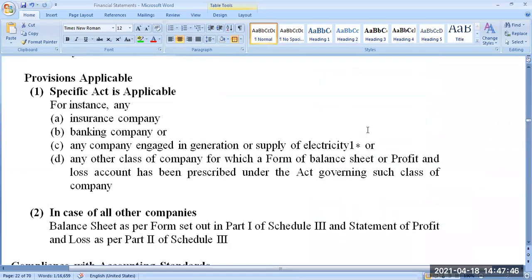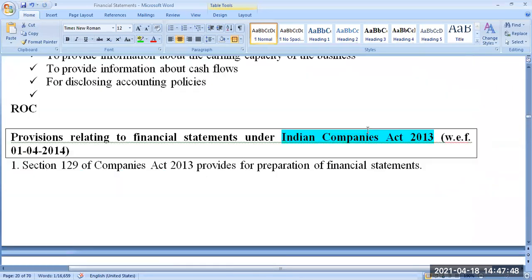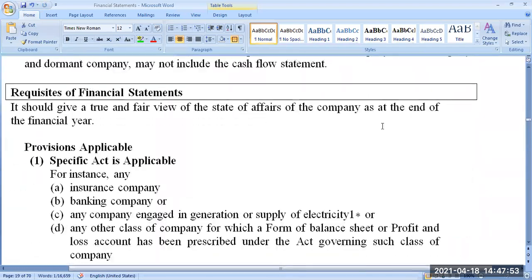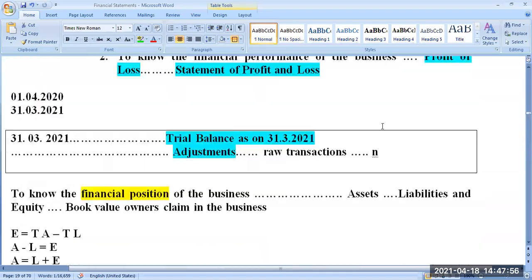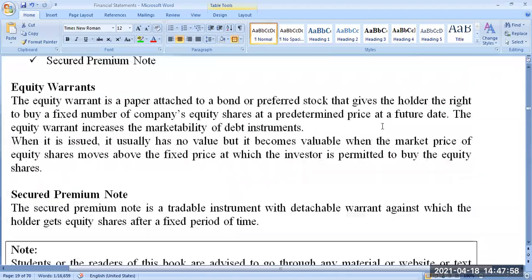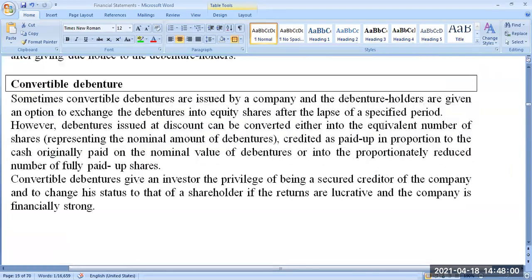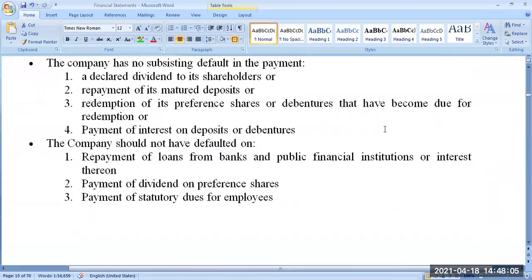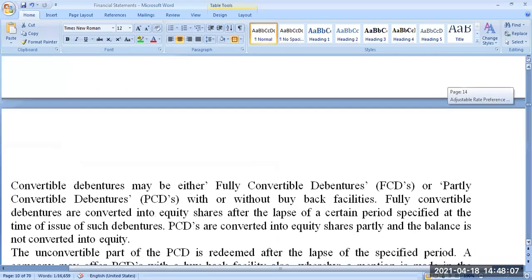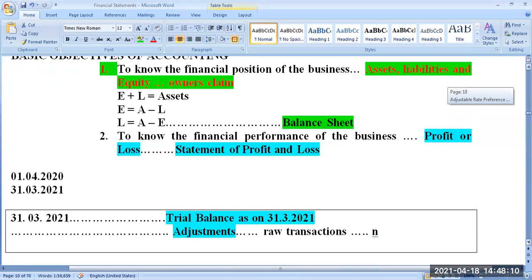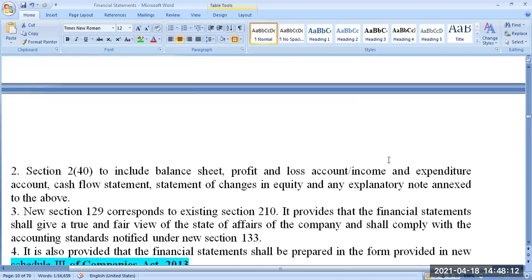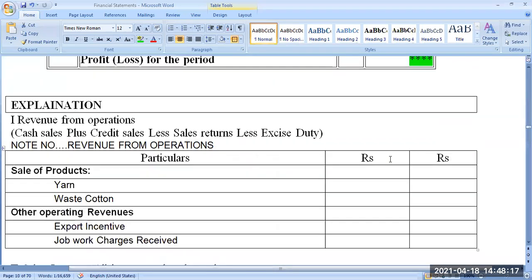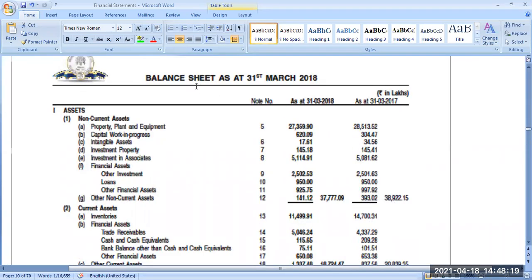I'll just show you for another 5 minutes the balance sheet of one company. Okay, the balance sheet of one particular company, a real-time balance sheet, which you may also access through the internet. I strongly request you, please go to any website of your choice and download the balance sheet and the profit and loss account of your own company, and just see. No need of doing anything. Just read that. Just go through that. I'll show you now. I have one. Yeah, look at this. This is the balance sheet of.